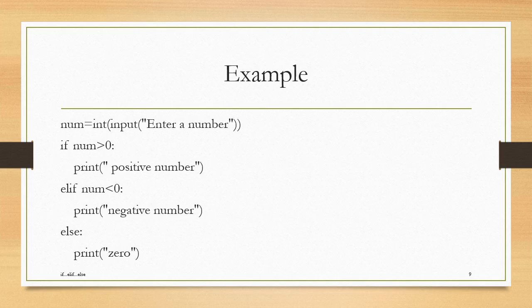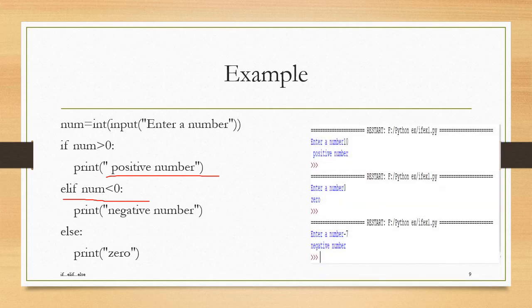First, it will be checked if number is greater than 0. If the number is greater than 0, we'll display the message positive number. If this condition is false, then Python will check for the next condition, if number is less than 0. If the number is less than 0, it will print the message negative number. Otherwise, it will display message as 0. The output is as given here.